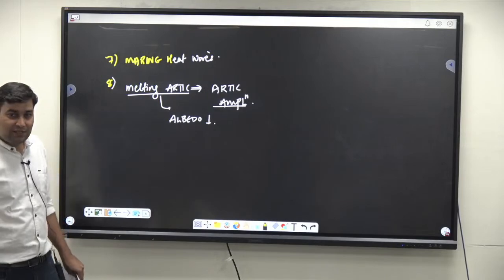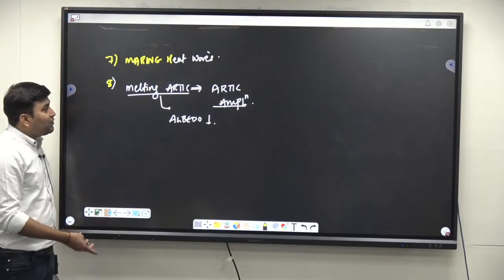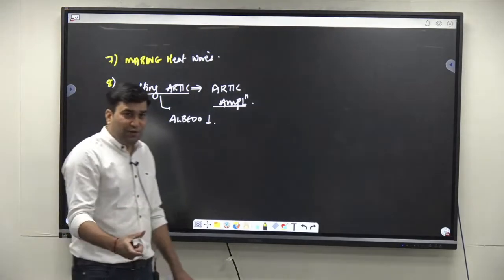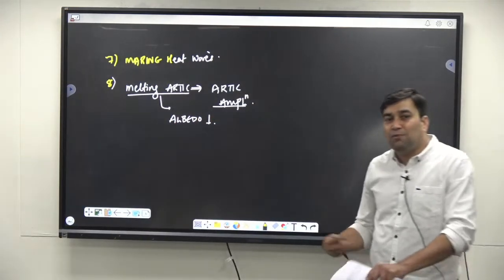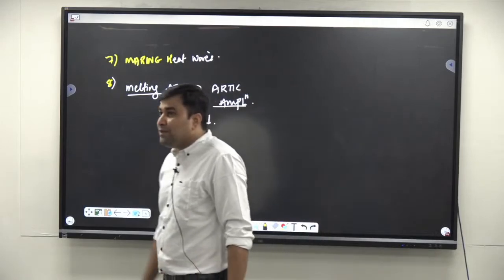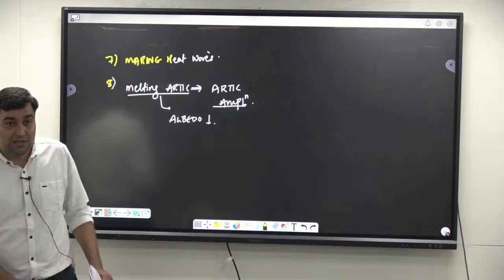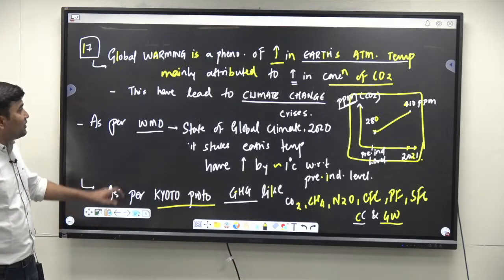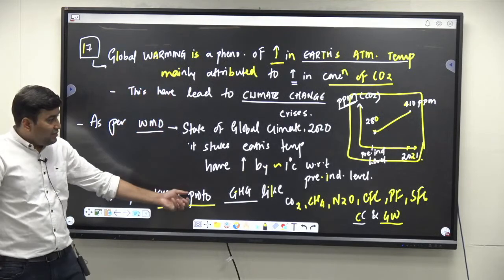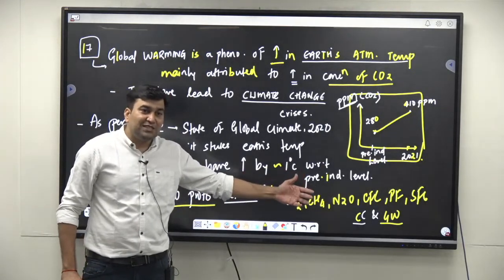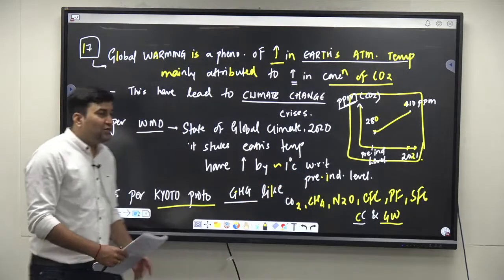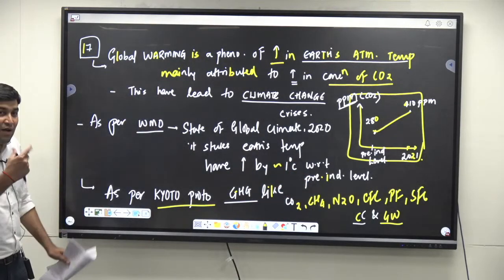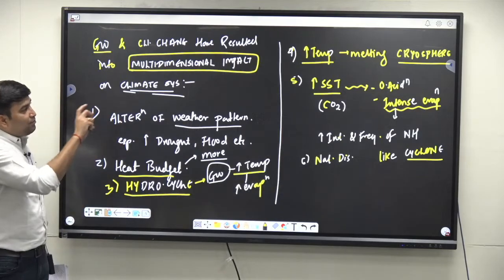Are you understanding it? So this much would be sufficient, because the question is of 250 words, 15 marks, this is enough. You can also write about other points. For example, global warming in the context of Kyoto Protocol, because the question is about Kyoto Protocol later. A few of the gases like CFCs etc. are also contributing to ozone depletion etc. Right? So I want you to write this much pointwise.